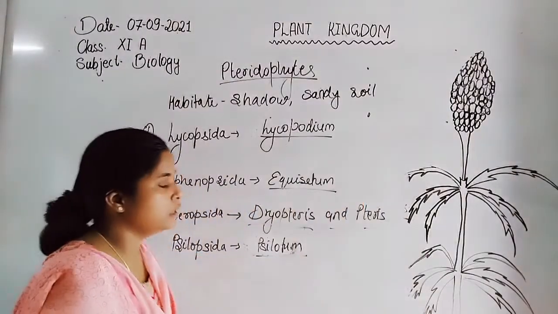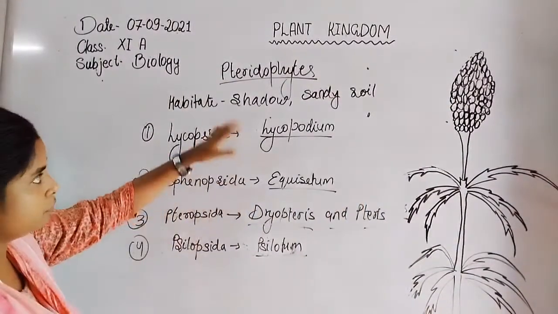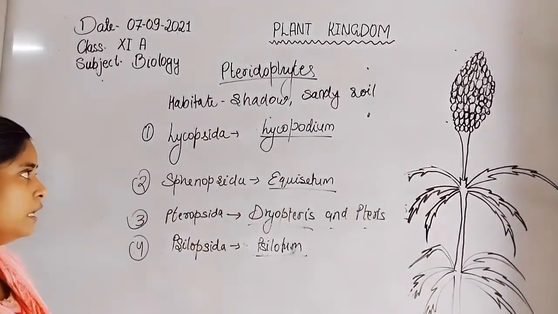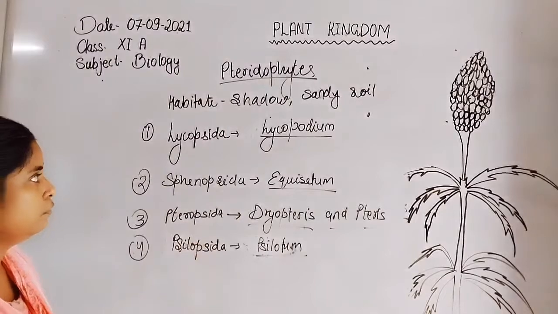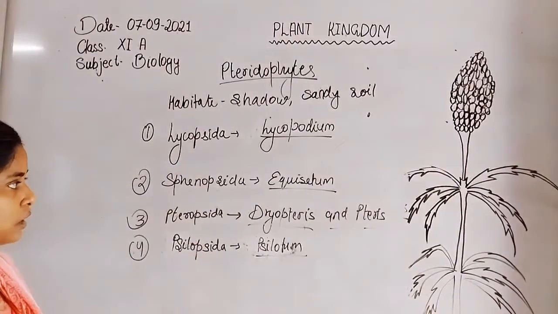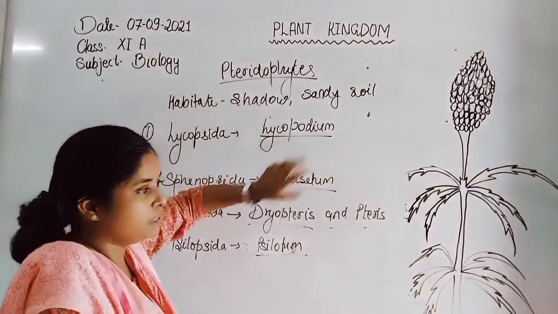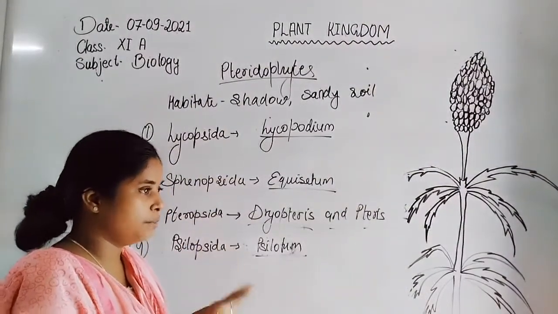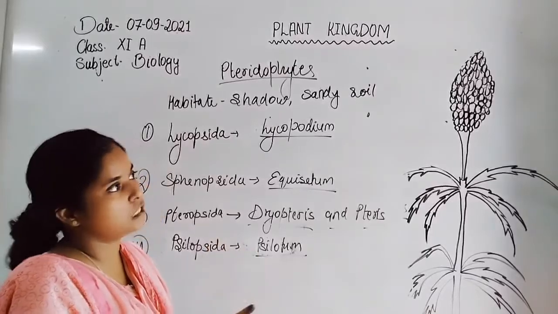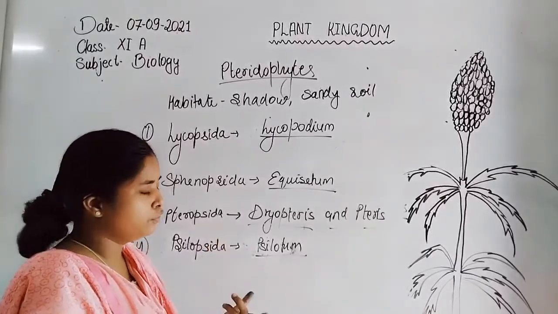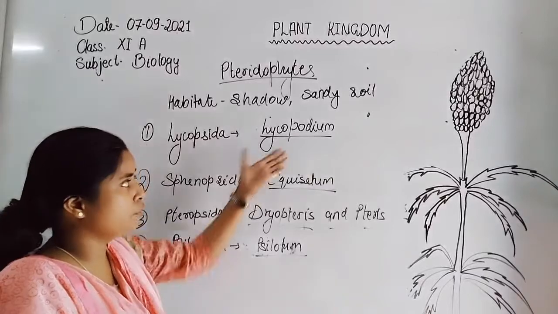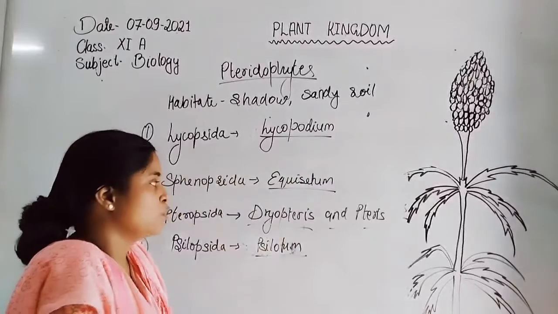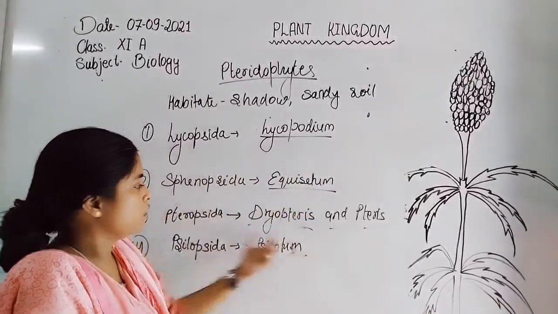So these are the examples of the different classes. In such classes, all the living organisms which belong to the Pteridophyta are included, divided on the basis of their characteristics. Lycopsida mostly show a leafy-like appearance or strobilus formation, but not a hard cone as in the case of gymnosperms. The soft cone formation occurs in Lycopsida, and these cones bear the spores mainly. So that's why they are differentiated.